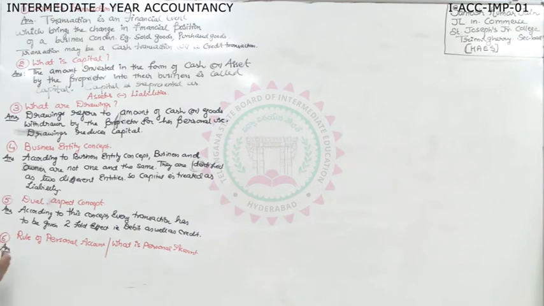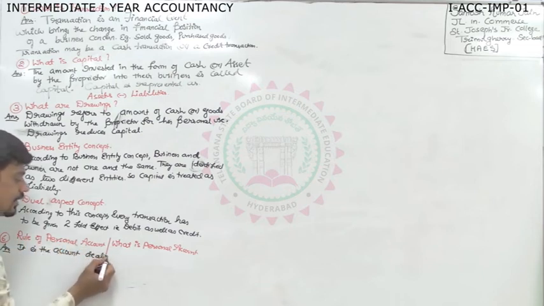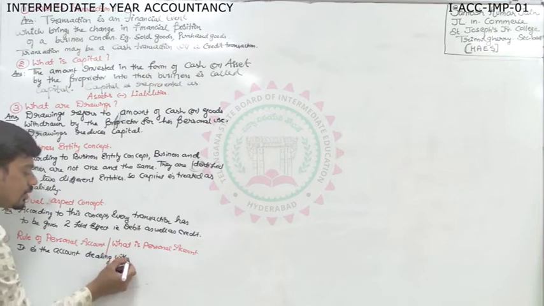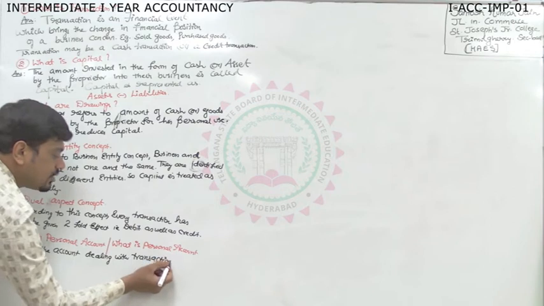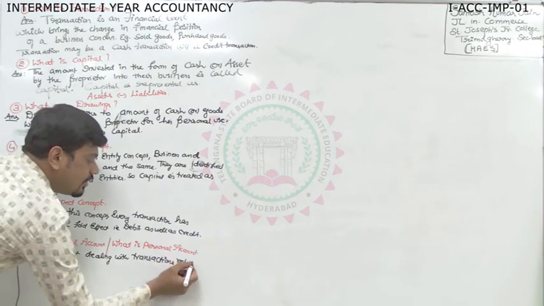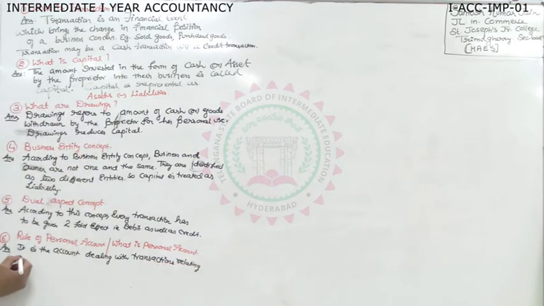What is personal account? It is the account dealing with transactions relating to a person.